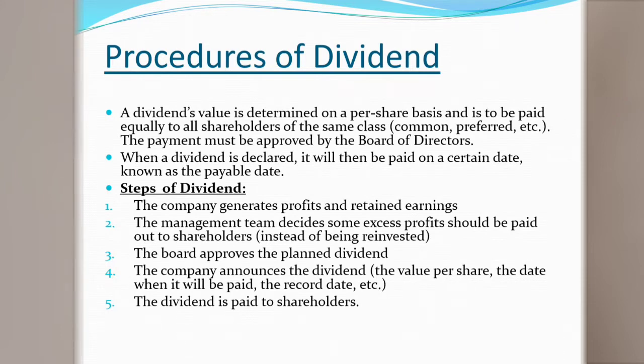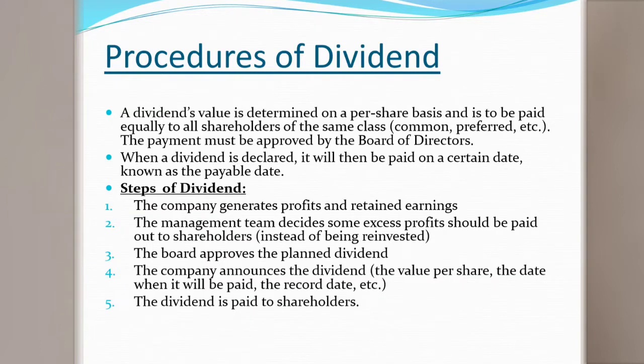Generally, the board of directors meeting decides when to distribute the dividend, when it was distributed before, and when we will distribute now, and the per share value of the dividend. And lastly, dividends are paid out to shareholders. Dividends are distributed to the shareholder in this way.